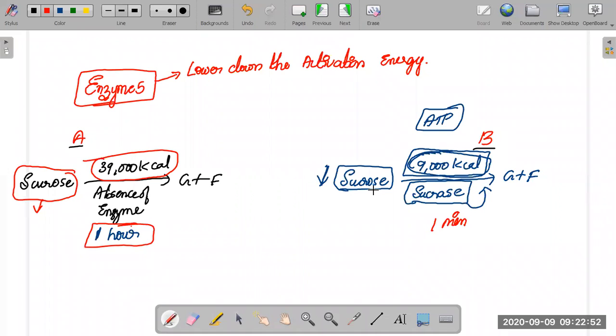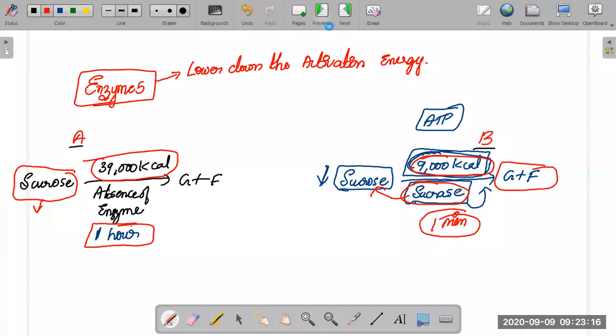1 hour. But in case B, the sucrose molecule in the presence of sucrase is doing what? It is readily breaking the bonds. And it requires just 9,000 kilocalories of energy. As sucrase is there, the time of the reaction is also much lower, so that you get the G and F molecules, that is the glucose and fructose molecules.